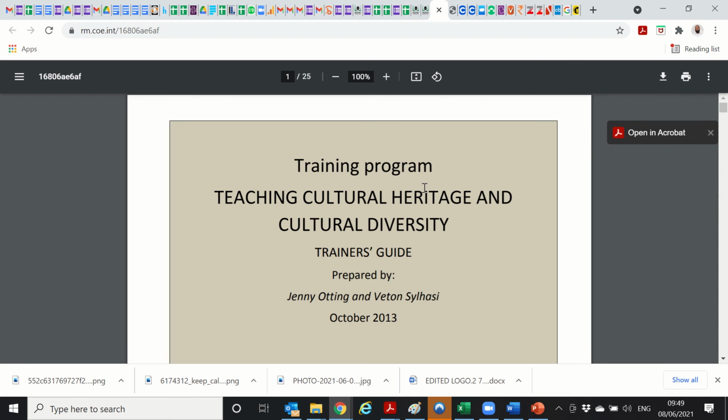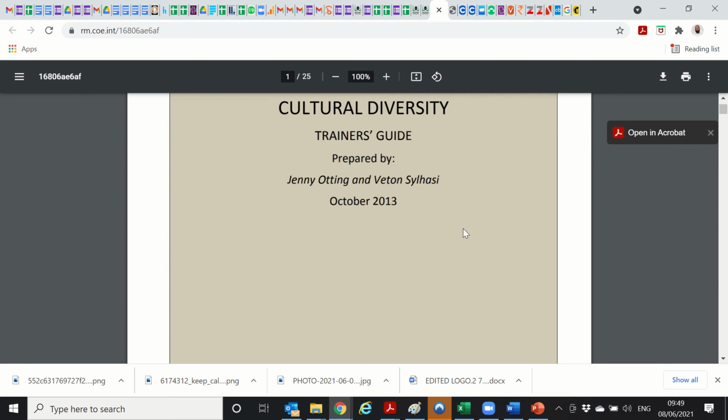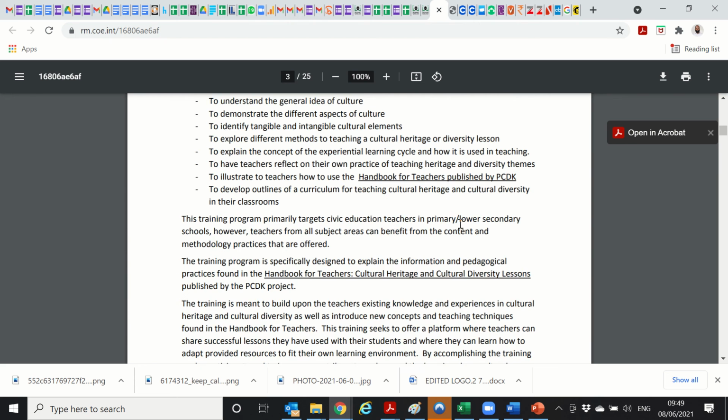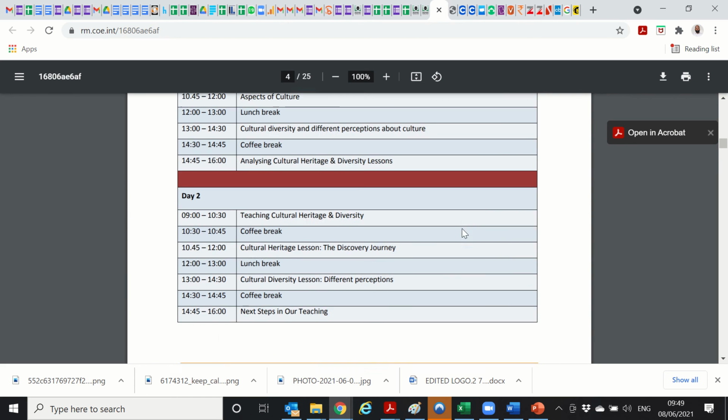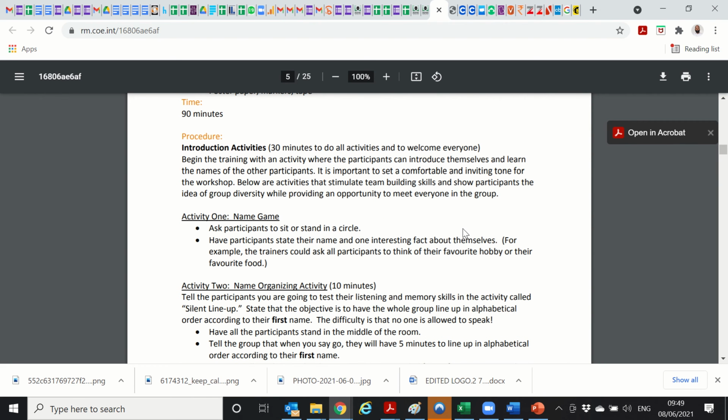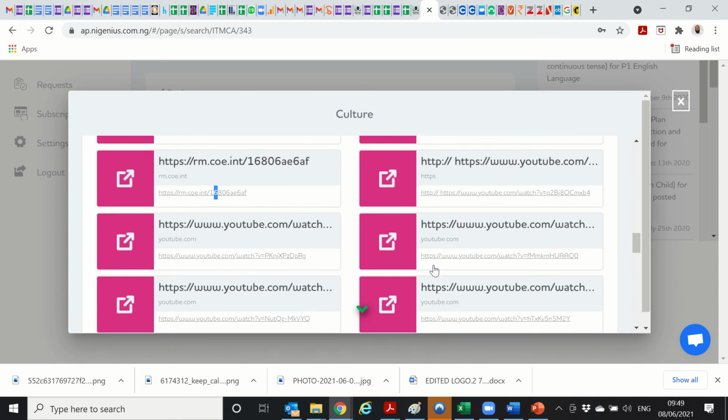So it opens up in a new tab and it says training program teaching cultural heritage and cultural diversity. Okay, this is a document that you can actually read and get some information for your kids. Developing yourself as a teacher professionally. See, this is a name game, activity one and activity two, name organizing activity. So this is the value that MyGenius brings.